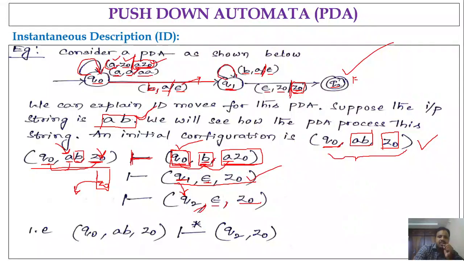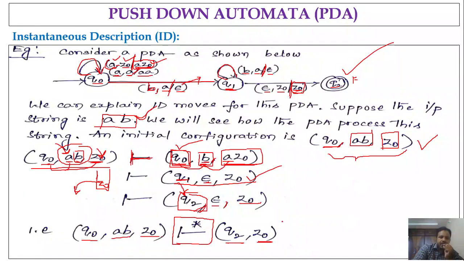Since we reached the final state, we can say that the input AB is accepted, right? In which state are we right now? Q2. Since we are in a final state, we can say that AB is accepted. So finally, we could write like this: Q naught on processing AB along with Z naught, in one or more steps, gives the final state Q2 and stack content Z naught.